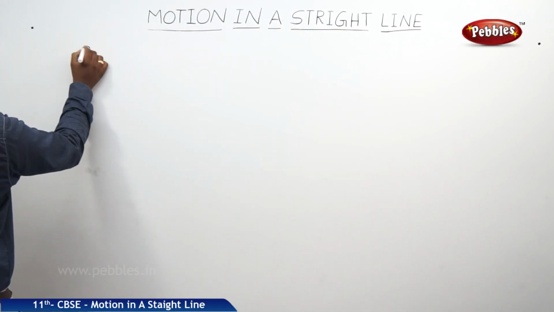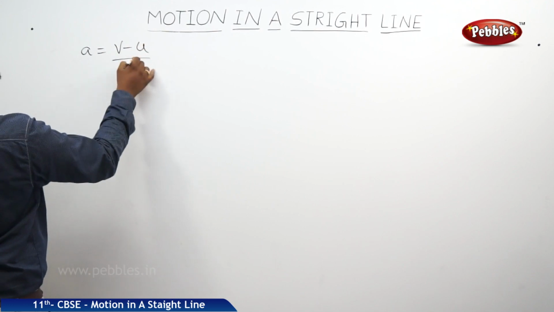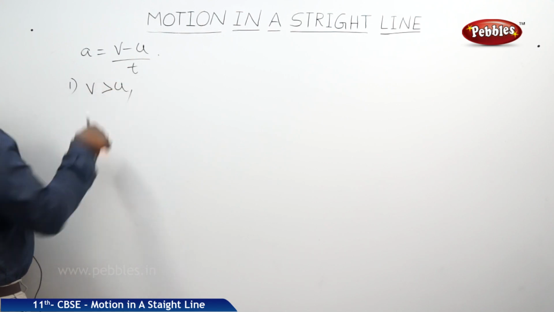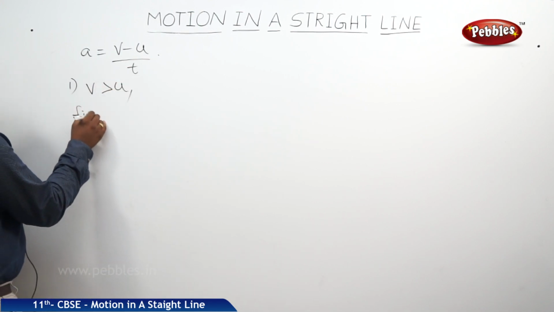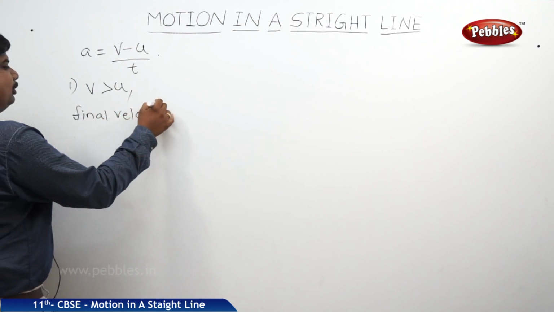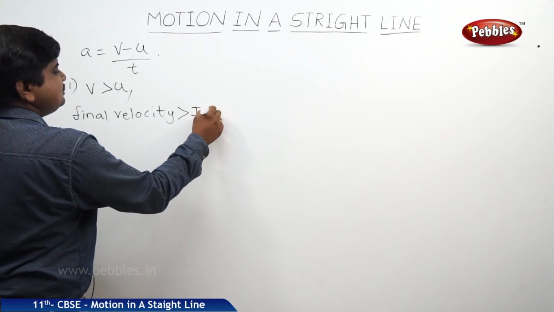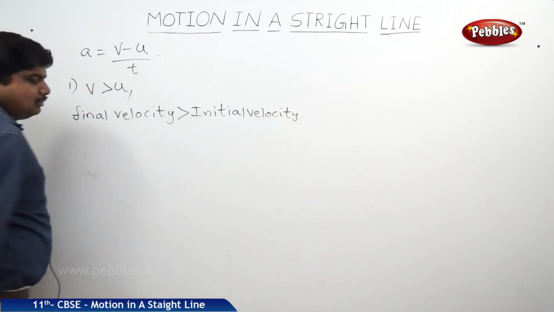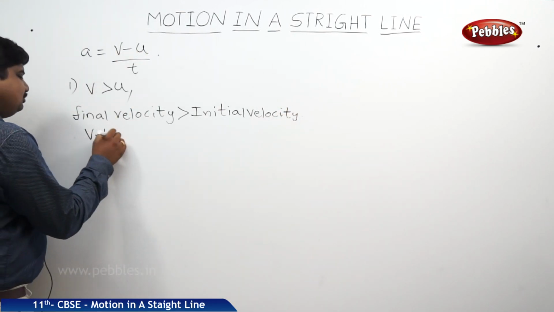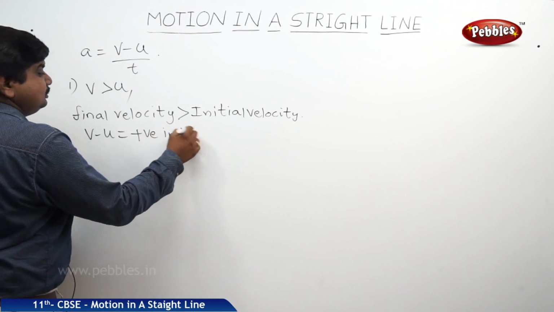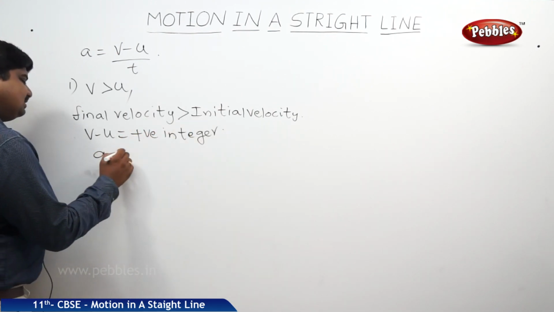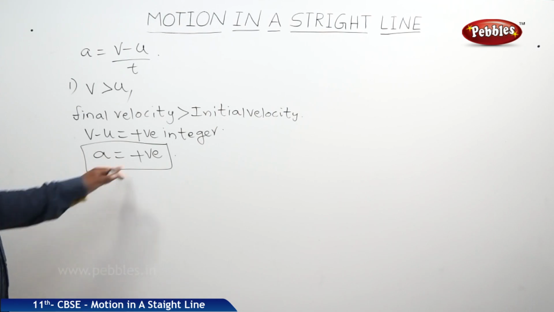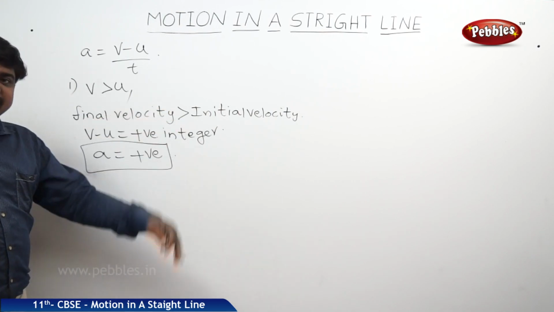So as we know, acceleration is equal to (v minus u) by time. The first situation is v greater than u, which means the final velocity of the body is greater than the initial velocity. So this v minus u is a positive number, therefore acceleration is positive. So what are the situations where the acceleration is positive? It means the final velocity should be greater than the initial velocity.